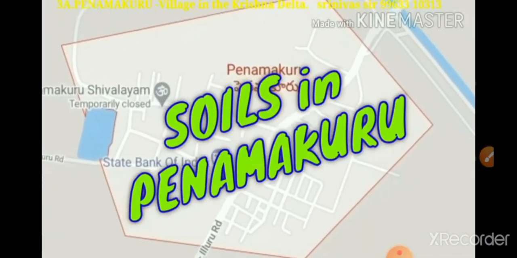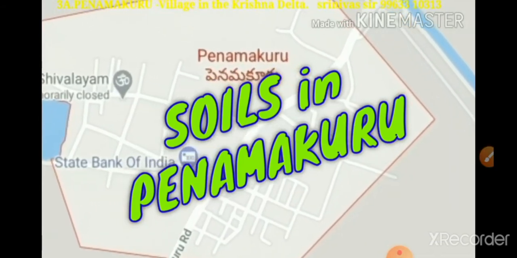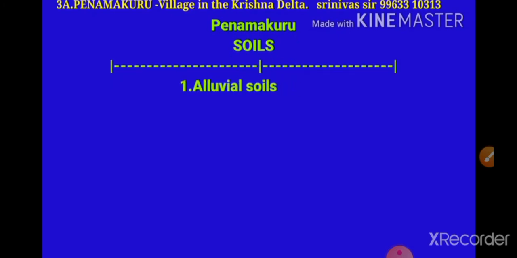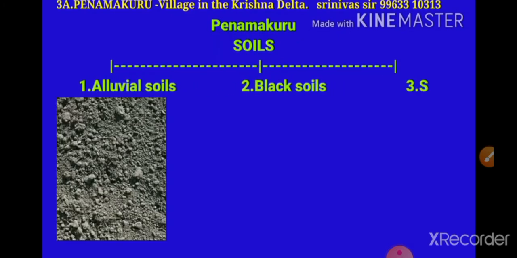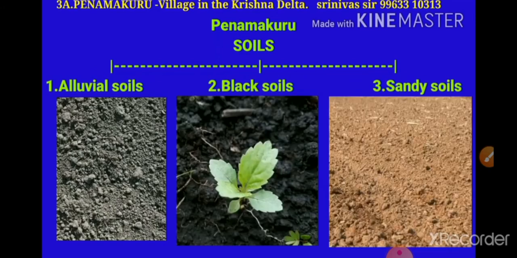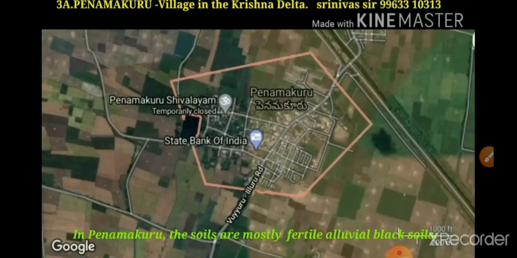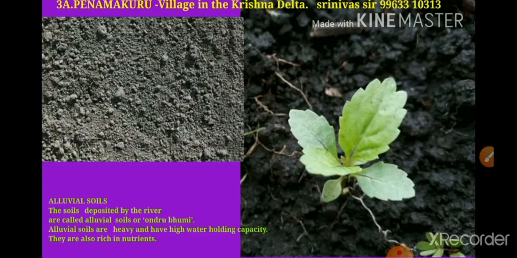Soils in Penamakur. Penamakur soils are of three types: alluvial soils, black soils and sandy soils. Three types of soils are there in Penamakur village. The soils are mostly fertile alluvial or black soils. Understand children?